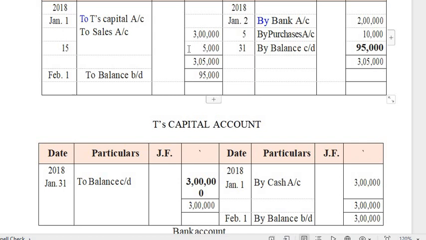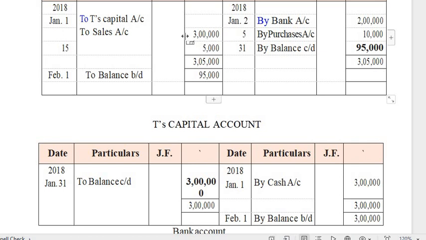Now here, only these 4 transactions, all the 4 transactions are posted in the cash account. Now what I have to do, I have to balance the cash account. So I have to total the debit side and credit side. Debit side, there are two values, 3 lakh and 5,000. But credit side, if you add it, 2 lakh plus 10,000, 2 lakh 10,000 only is available.